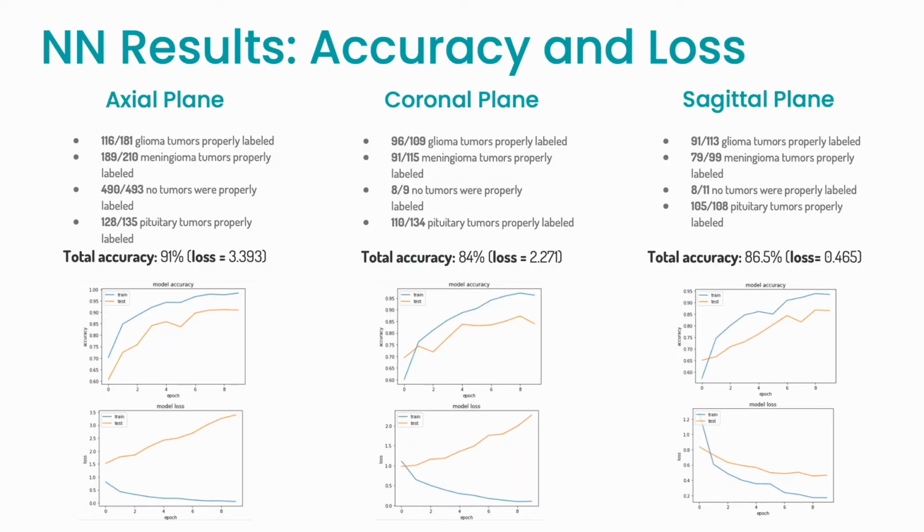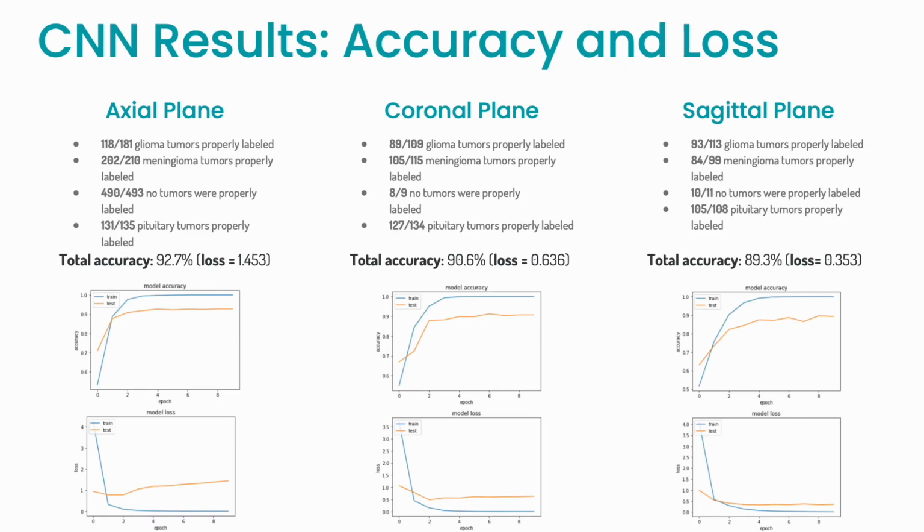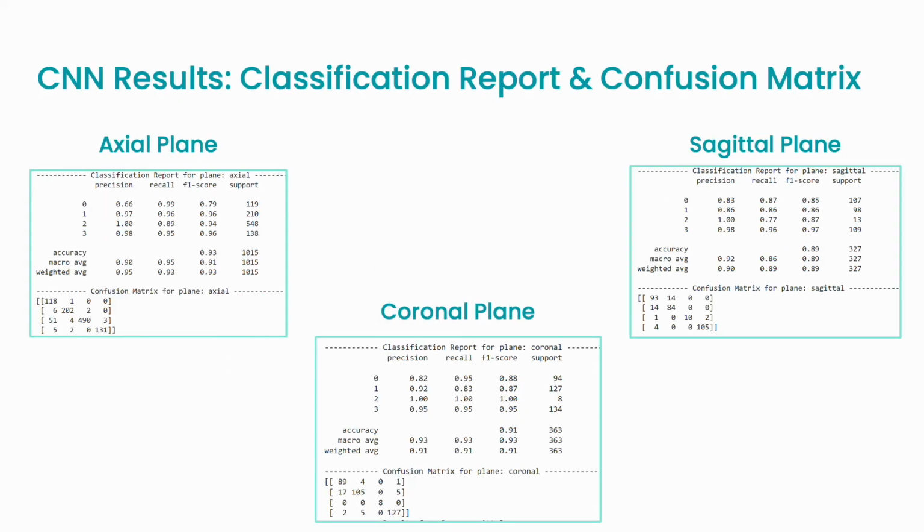And then for NN, we actually had quite high accuracy. The lowest accuracy was in the coronal plane with 84%, and we were expecting to see roughly 60 to 70%. For reference, here's a classification report and confusion matrix for each of the 3 planes. Then with CNN, we did even better than NN. The lowest accuracy here was in the sagittal plane with 89.3%. And for reference, the classification report and confusion matrix for the 3 different planes.